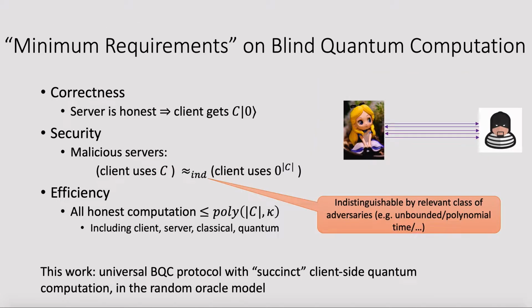In more detail, there are three minimum requirements for this problem: coherence, security, and efficiency. Coherence means when the server is honest, the client should get the correct output.